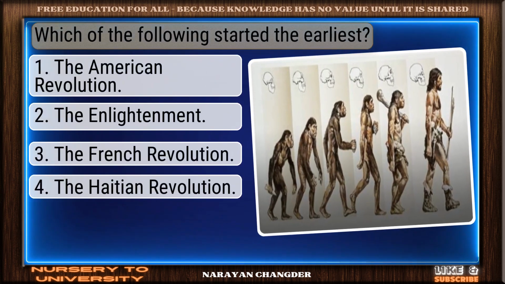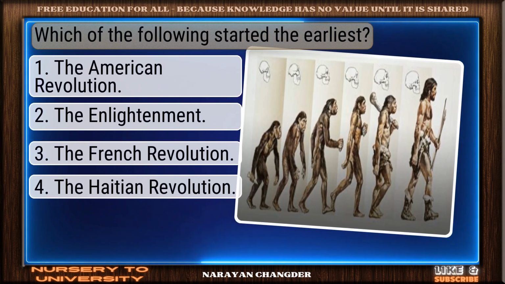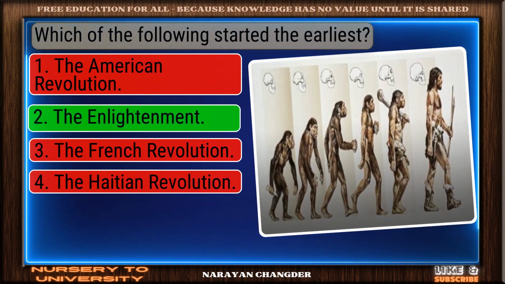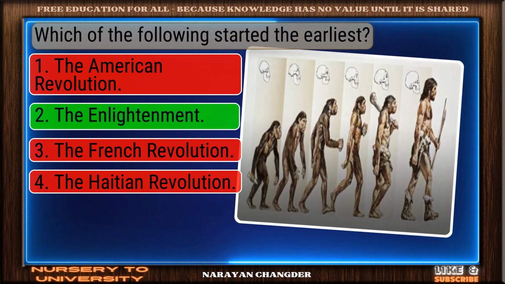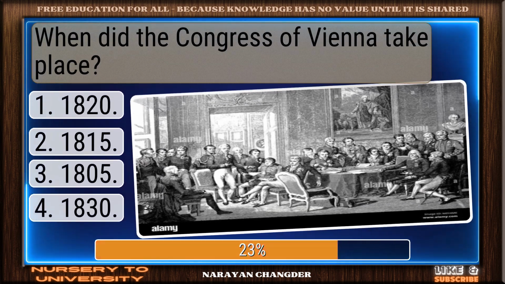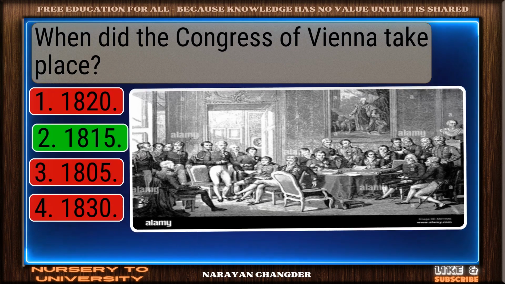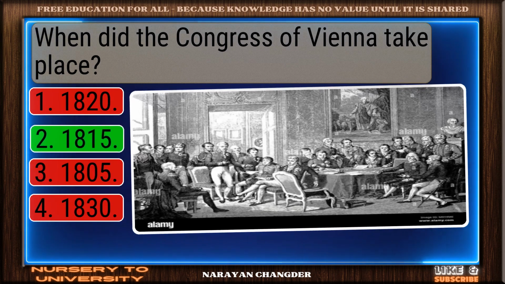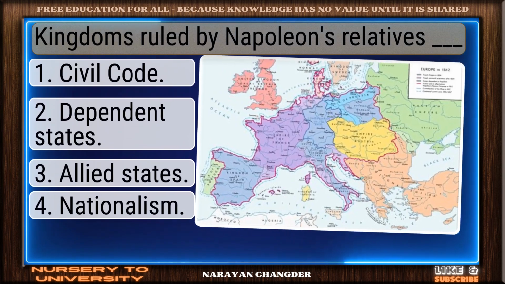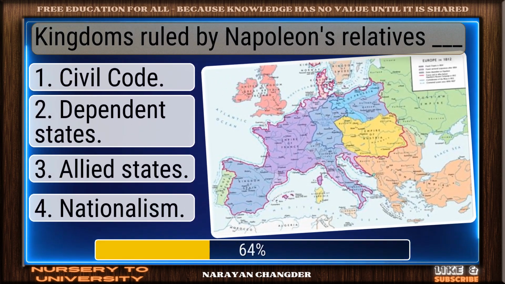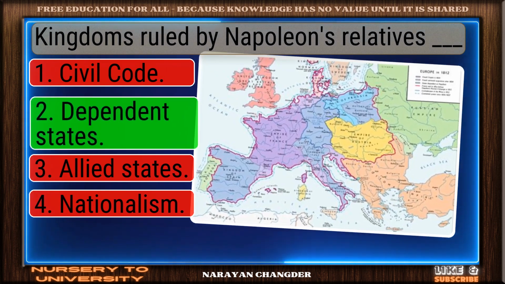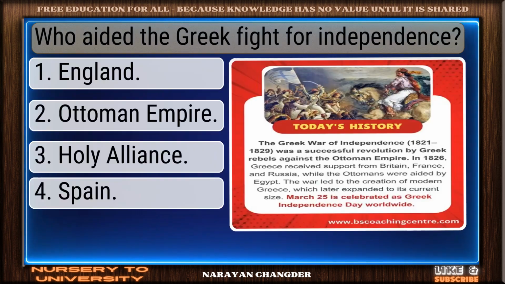Which of the following started the earliest? Valid point. The Enlightenment is true. When did the Congress of Vienna take place? You got it. Your choice 1815. Kingdoms ruled by Napoleon's relatives ___. Well done. Dependent states is the right choice.